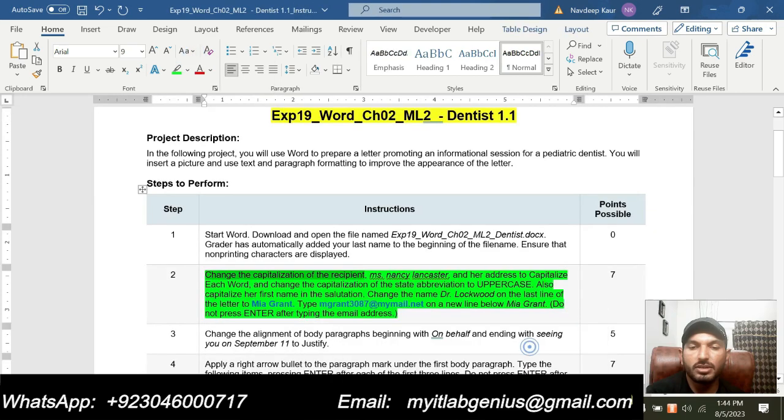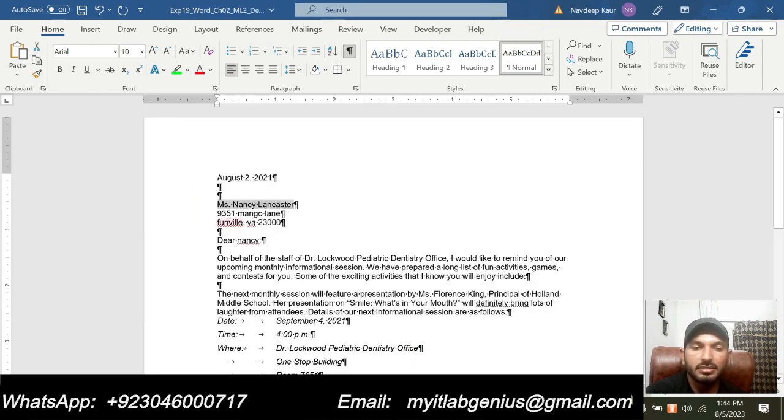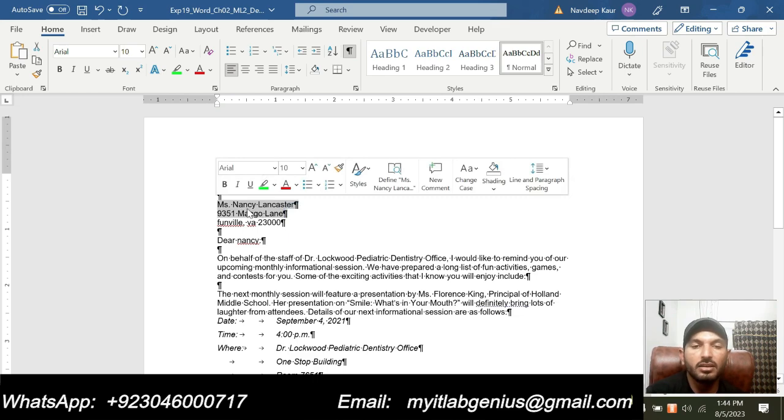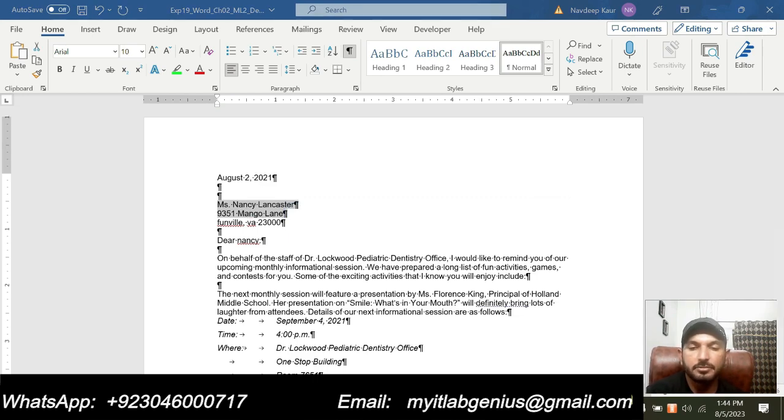So that is required. And her address to capitalize each word. So we are supposed to capitalize the address as well. Capitalize each word. This one. So we are done with this one. We have capitalized each word of the name and then the address.